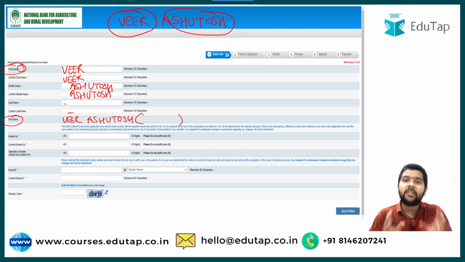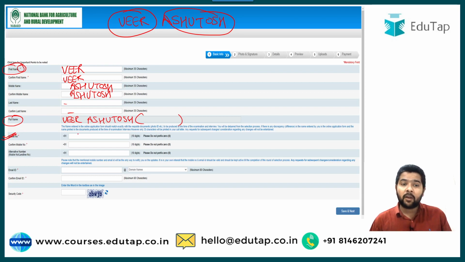It's totally your choice. Then you need to fill an important piece of information, which is your mobile number. Guys, this is really crucial. You must be sure that whatever mobile number you are putting in, you must use that particular mobile at least for the duration of this particular recruitment, because there is no option to change your mobile number in the future. So please fill in the important mobile number that you will be using for the next few months at least.